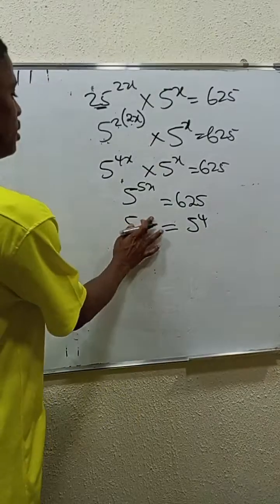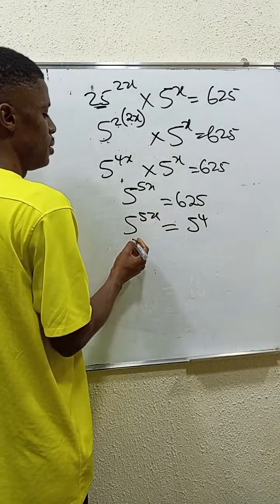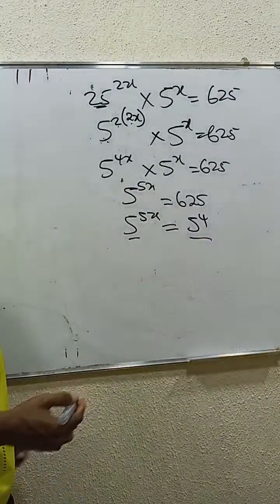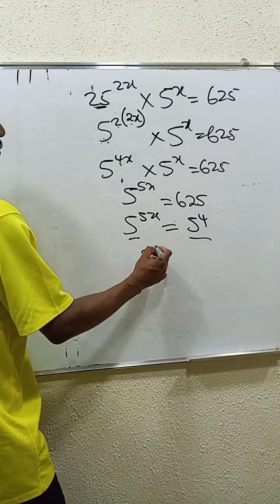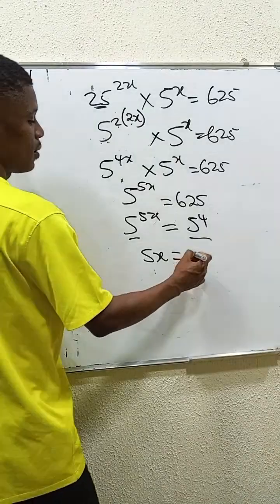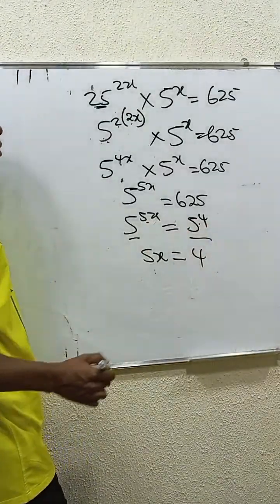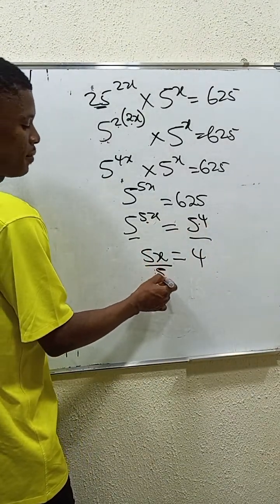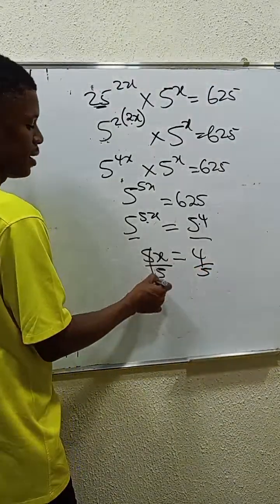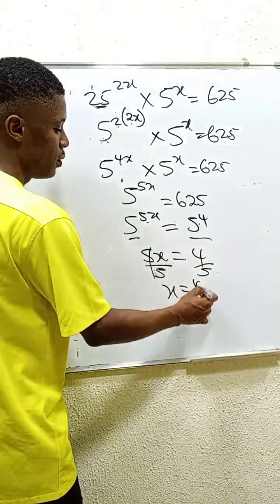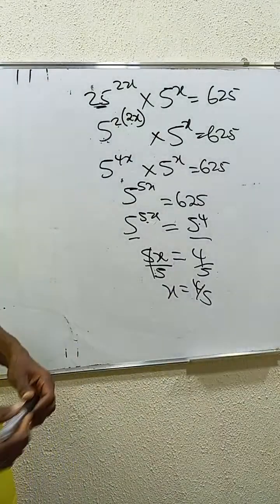This is 5 power 5x, sorry. The bases on the left-hand side and the right-hand side are now equal. So 5x is now equal to 4. I equated the powers. In that case, you divide by 5, divide by 5, and x is equal to 4 over 5.